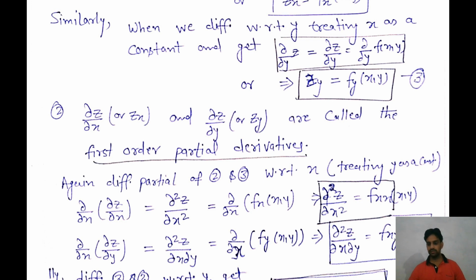That means, taking this last term, first we differentiate with respect to y. After that we differentiate with respect to x. You can see here, this is f y. We already differentiated f with respect to y. After that we are differentiating this f y with respect to x.